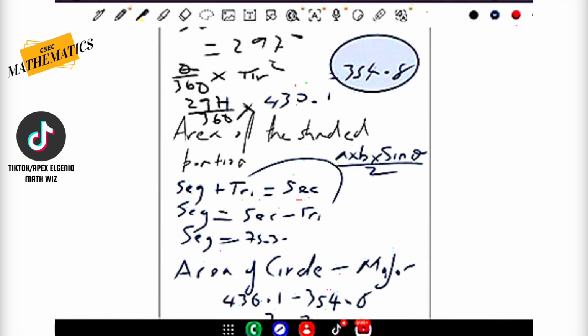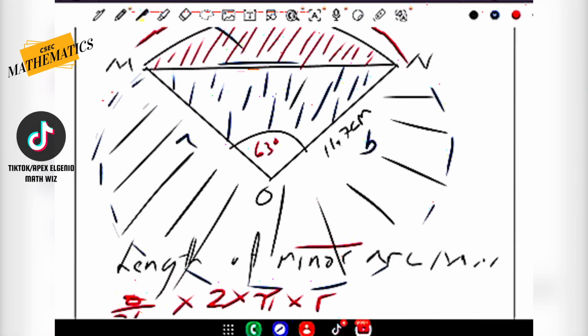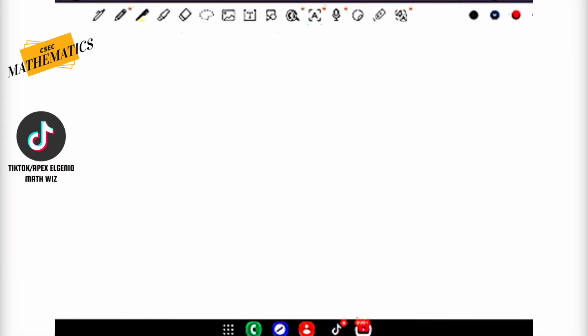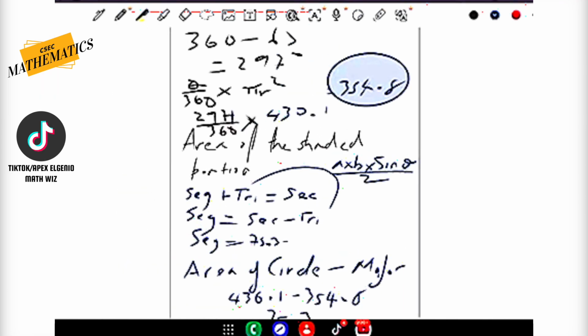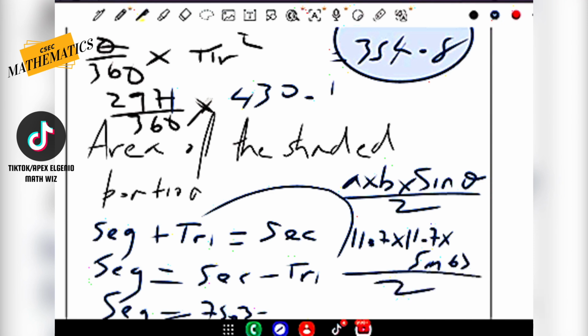So the AB would have been 11.7, which is the radius. So 11.7. Let's pull that up on screen so you guys see. So these are the two sides. This is A, this is B. And remember that they are both radii, and radii of the same circle are equal. So therefore, we could simply go ahead and say 11.7 squared if you wanted to. So 11.7 times 11.7 times the sine of 63, all divided by 2. So let's type that all in.